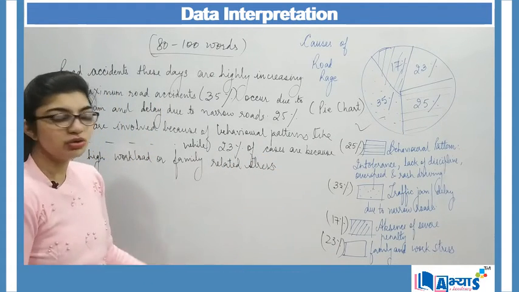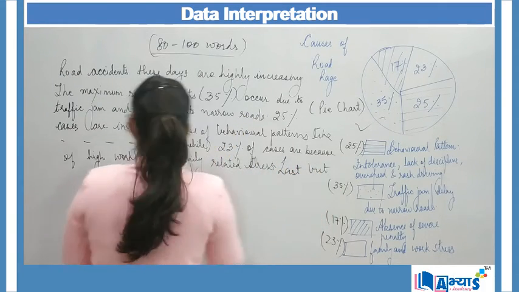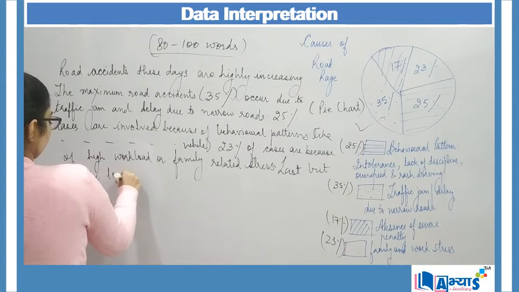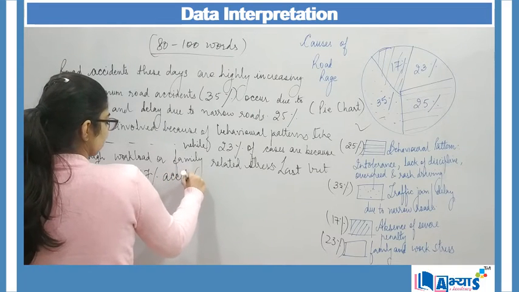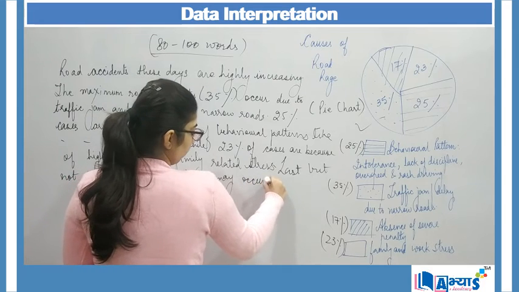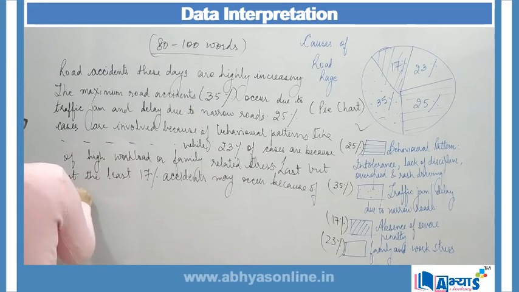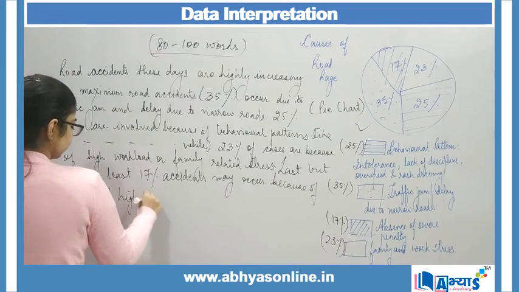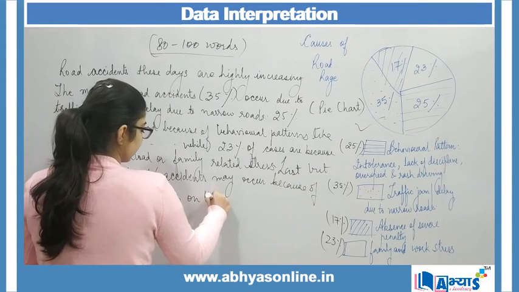Then I can conclude by saying, last but not the least, 17% of accidents may occur because of the absence of high penalty on the defaulters.